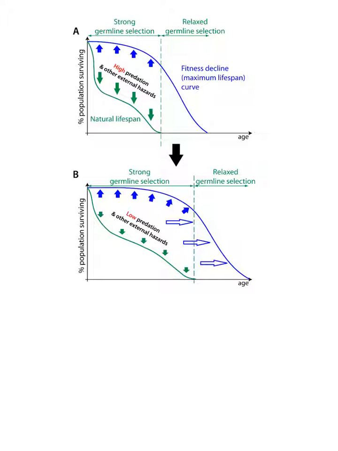As shown in Part B, a change of the same population of animals to an environment with less predation or other external hazards will lead to selection for animals with different life histories. Since a significant number of animals are now living longer and have the potential to reproduce at older ages, natural selection has acted to extend the maintenance of body fitness to older ages, denoted with the open blue arrows.